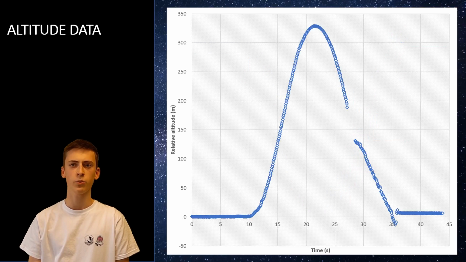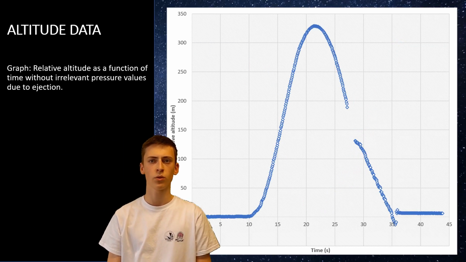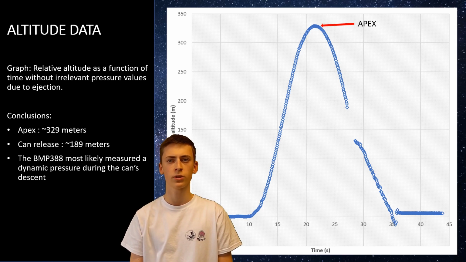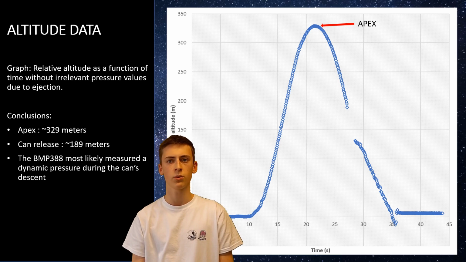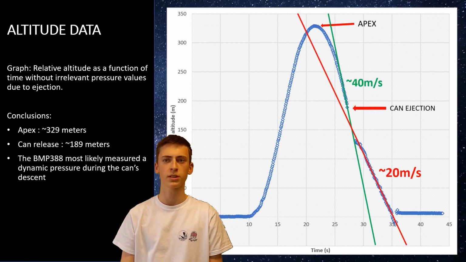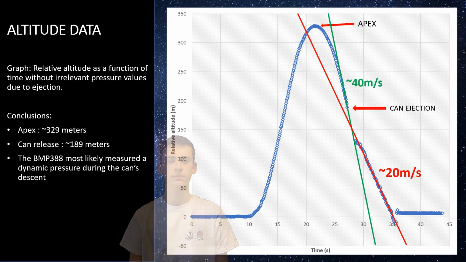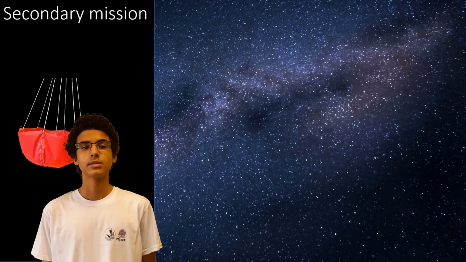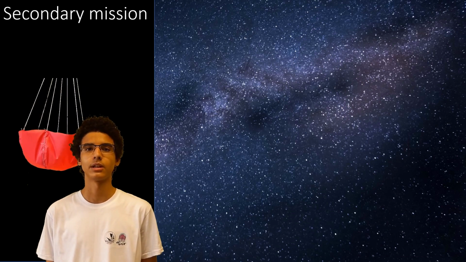From the pressure data, we derive the altitude relative to the launch site. As you can see, the rocket reached an apex of around 329 meters before falling. After ejection, our descent velocity was stable but out of range, 20 meters per second, due to our parachute issue. More on that later. During the flight, we wanted to see how the parachute shape, which we could change using a servo, influenced the descent velocity.